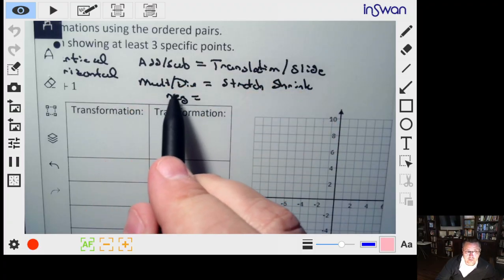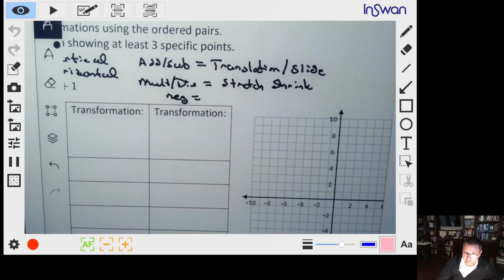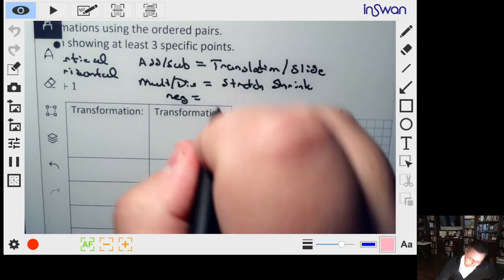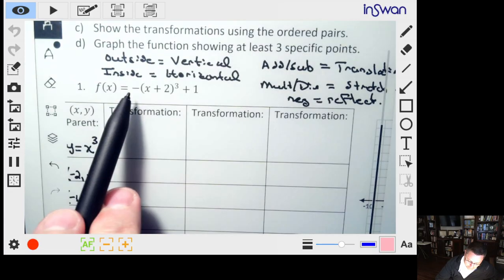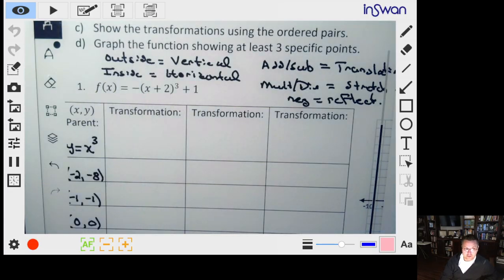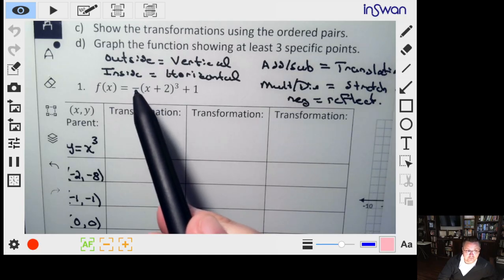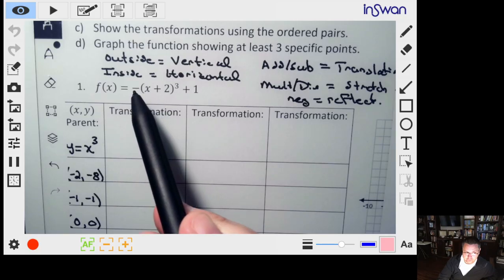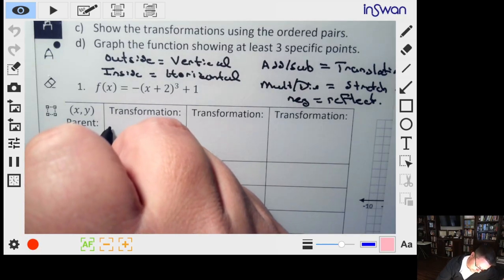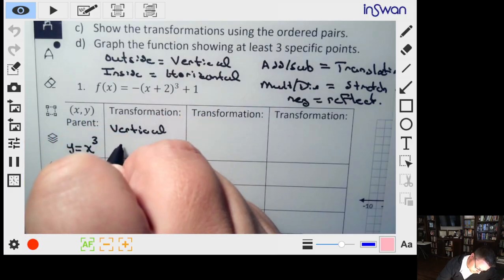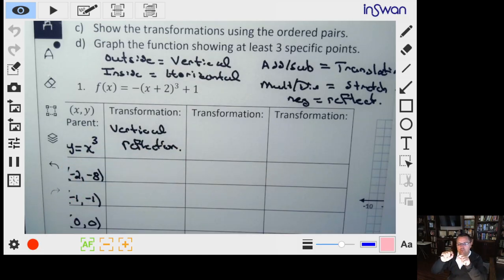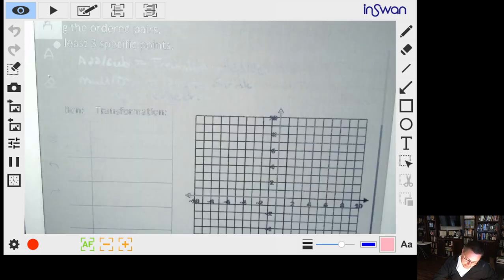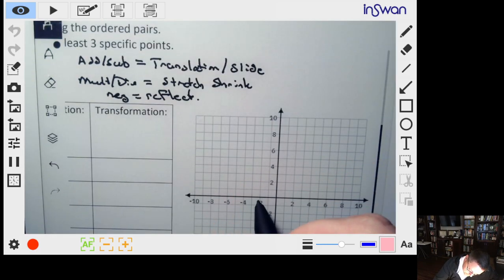If you multiply or divide by a negative number, inside or outside, it's going to be a reflection. If it's on the outside, it'll be a reflection vertically, an up-down reflection. That's what this guy is. Because this negative is not inside the parentheses next to the x, it's on the outside, it's going to be a vertical reflection. So every point is going to reflect vertically along the y-axis. What I mean by that is like our point -2, -8.